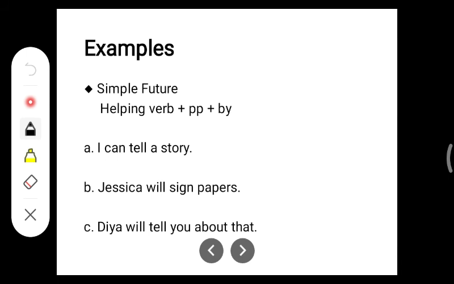Here the examples. I can tell a story. Here how will you write? This is the object, a story, the helping verb can, or this can is the modal. Okay, these are the modals. So modals are like can, will, shall or should. All these are the kinds of modals.